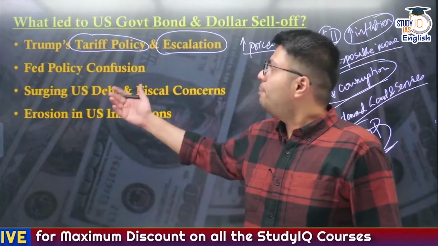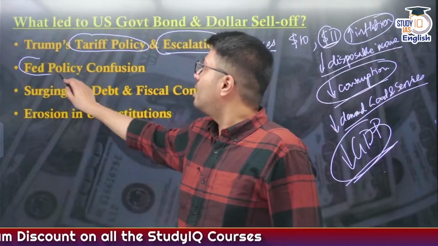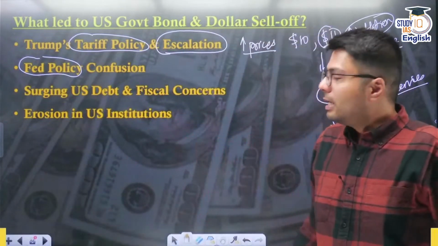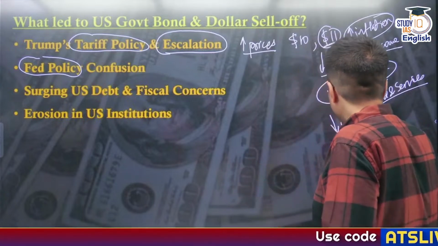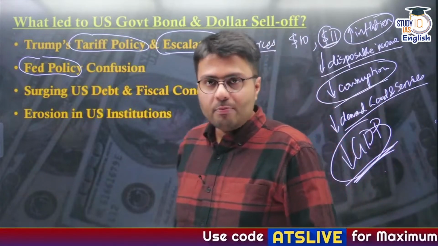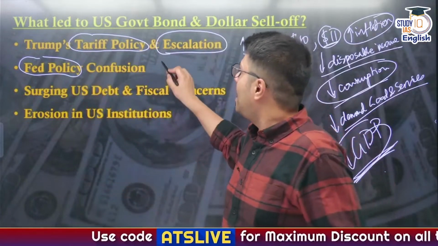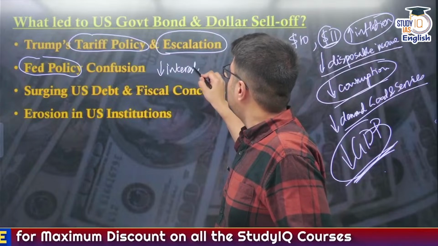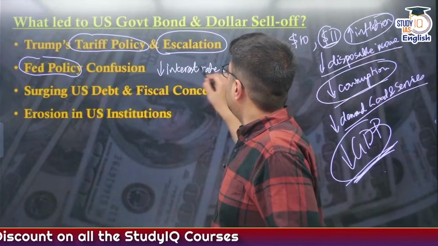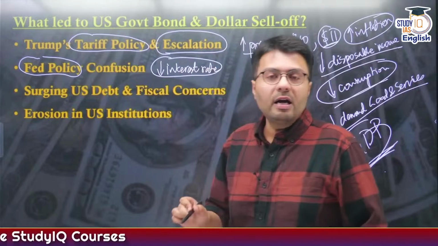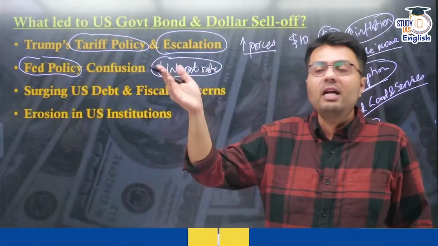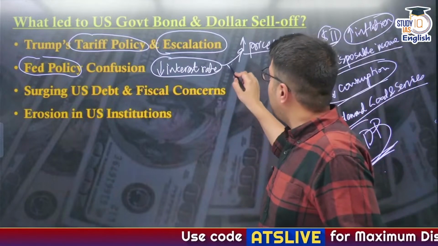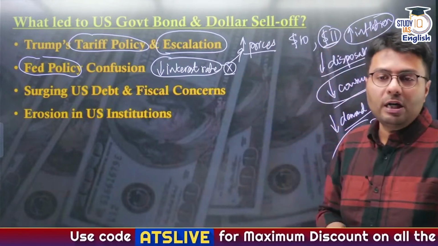Now, what is the problem that the US Federal Reserve, which is responsible for managing the monetary policy of the US, will face? Whenever there is a decline in the US economy or any economy for that matter, the country's central bank has a tendency to reduce the interest rate, which in the US context is called the federal rate. But the consequence of a reduction in interest rate is that money supply will increase and it will lead to an increase in inflation. So the US Federal Reserve can't take this particular measure.